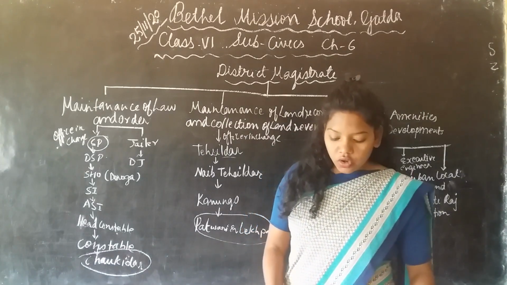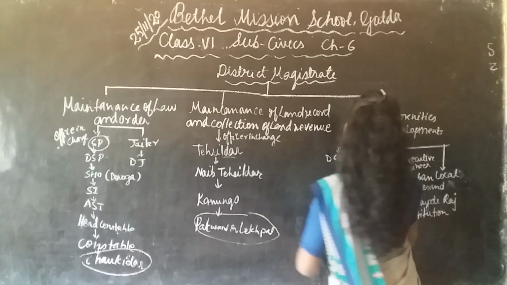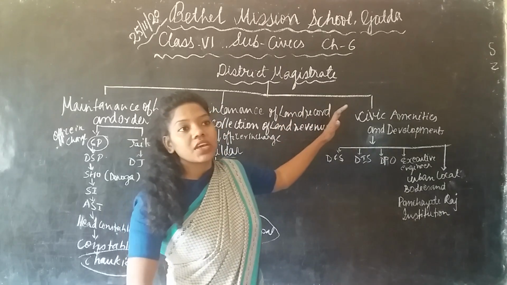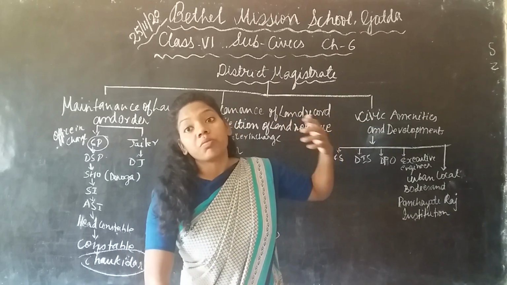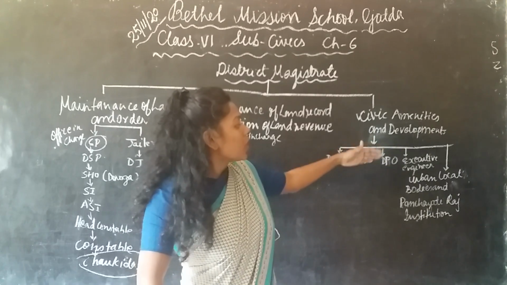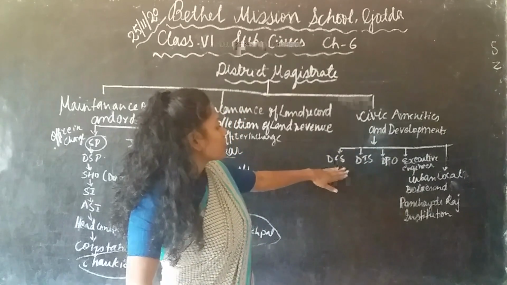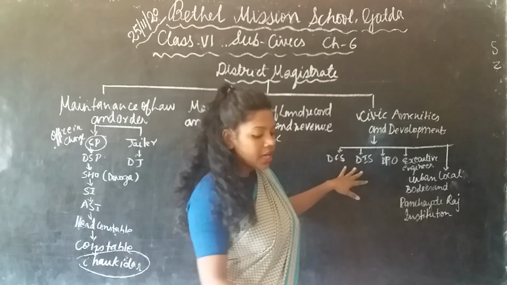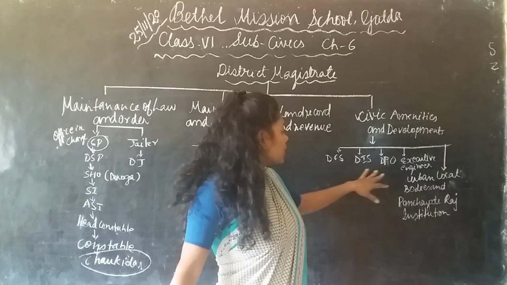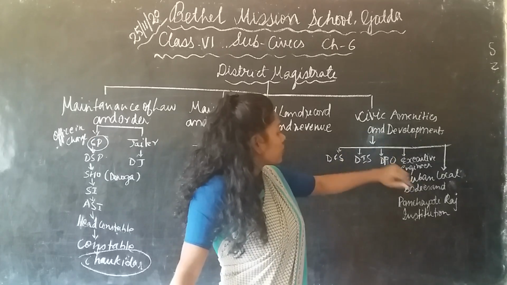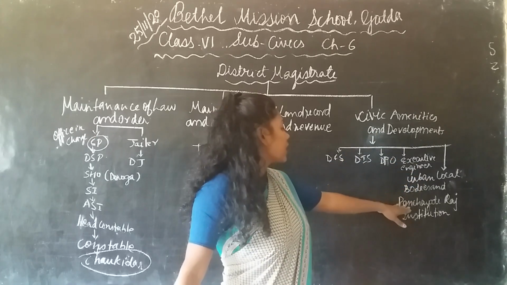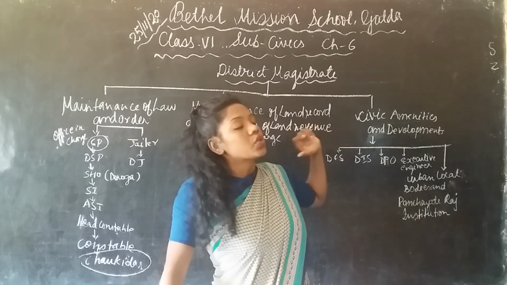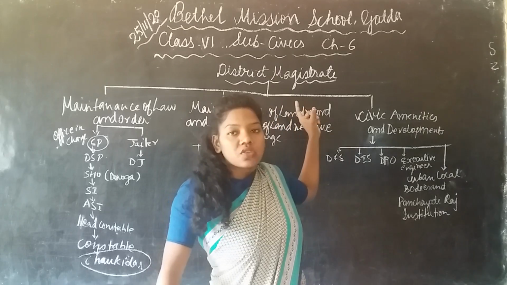Next we are going to learn about the other functions, that is civic amenities and development. Under the district magistrate there are so many civic amenities, facilities and development needed for the common people. Under them there are many offices: the DS, that means district deputies, civil surgeon, then the DSP, the DIS, that is the district inspector of schools, then the DPO, the district planning officer, the executive engineer, urban local bodies, and the Panchayati Raj system. These are the other main functions supervised by the district magistrate.